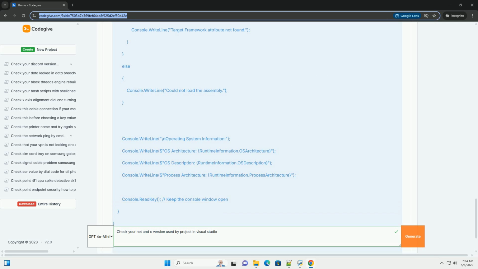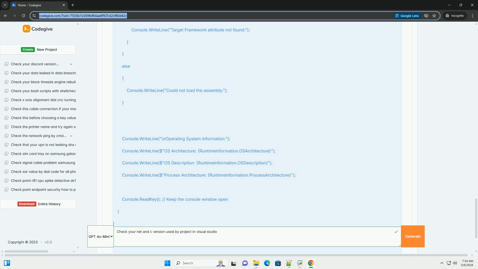Document your target framework. Clearly document the .NET Target Framework and C# language version used by your project in your project's README file or other documentation. This helps other developers understand the project's requirements.